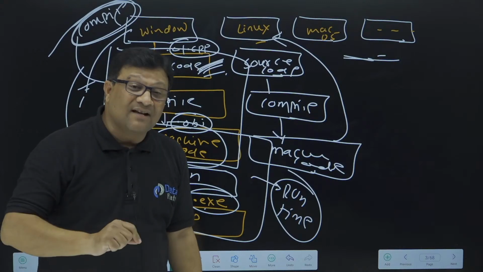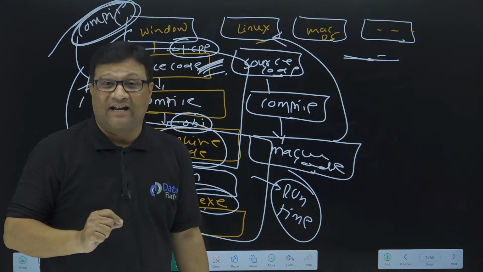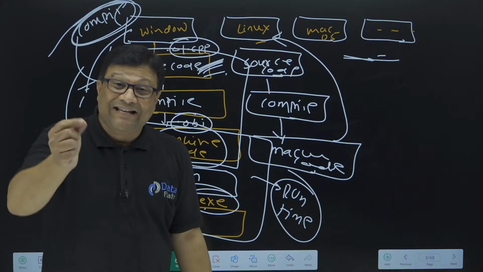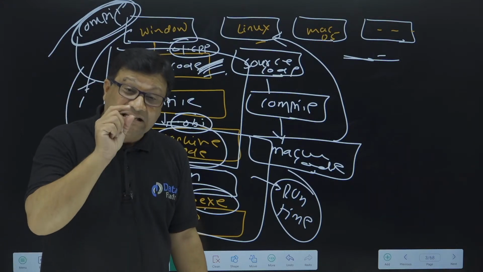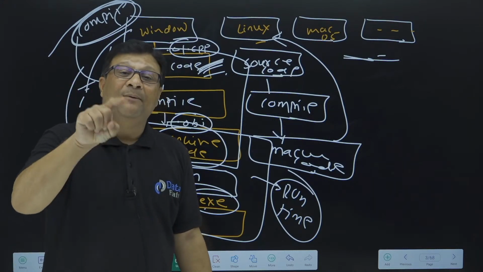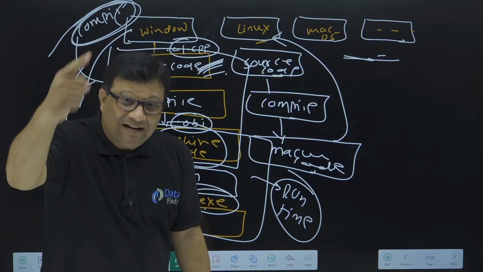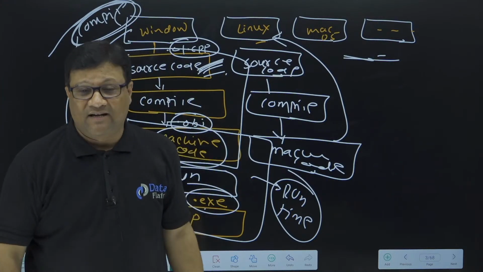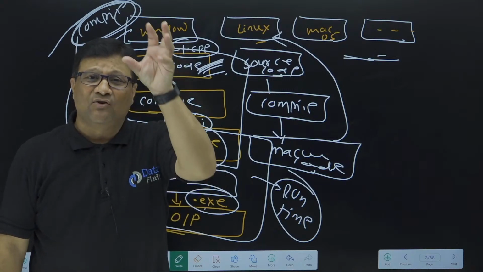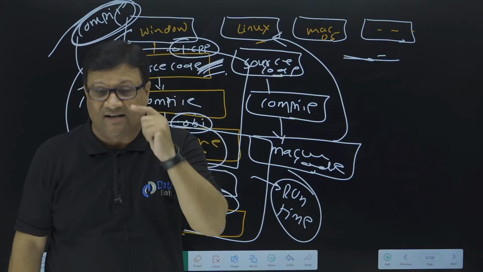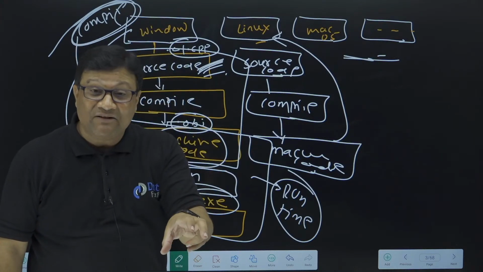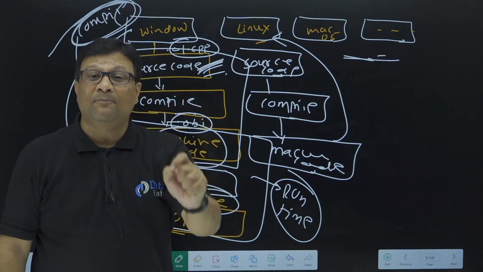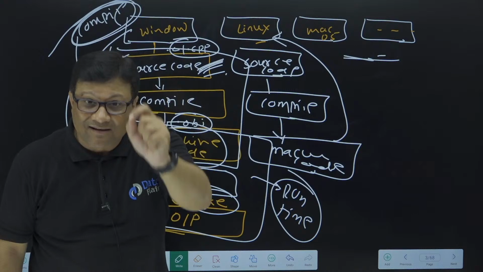So if code translation is done at compilation time, error checking is only possible at compilation time. And that's the reason we say that in C, only compile time error checking is possible, runtime error checking is not possible. There is no code translation at runtime, and error checking is only possible when code is translated. So in C, we are able to check compile time errors, but we are not able to check runtime errors.